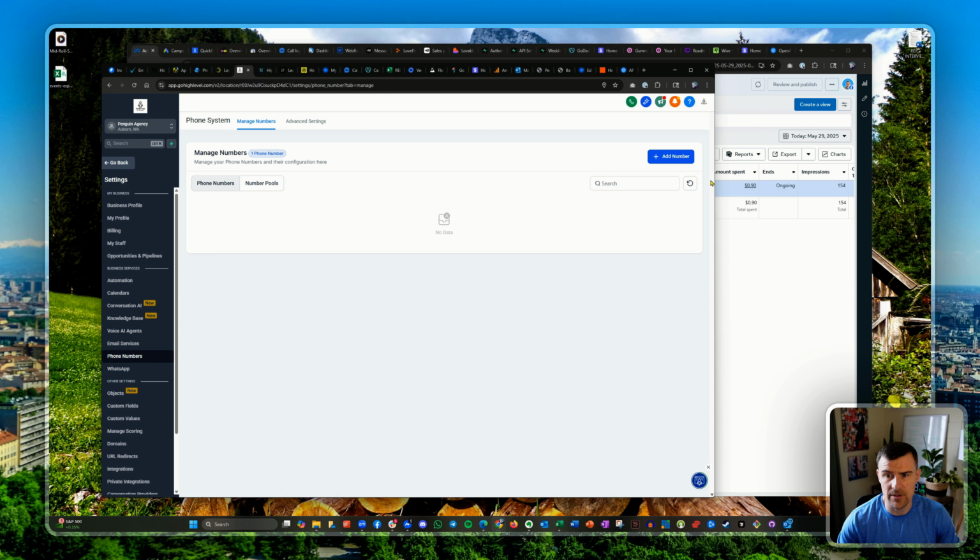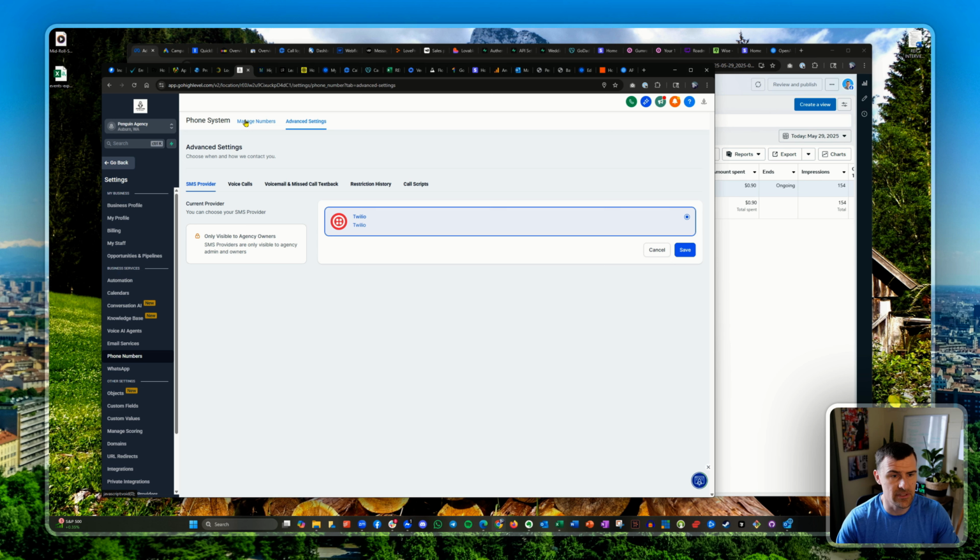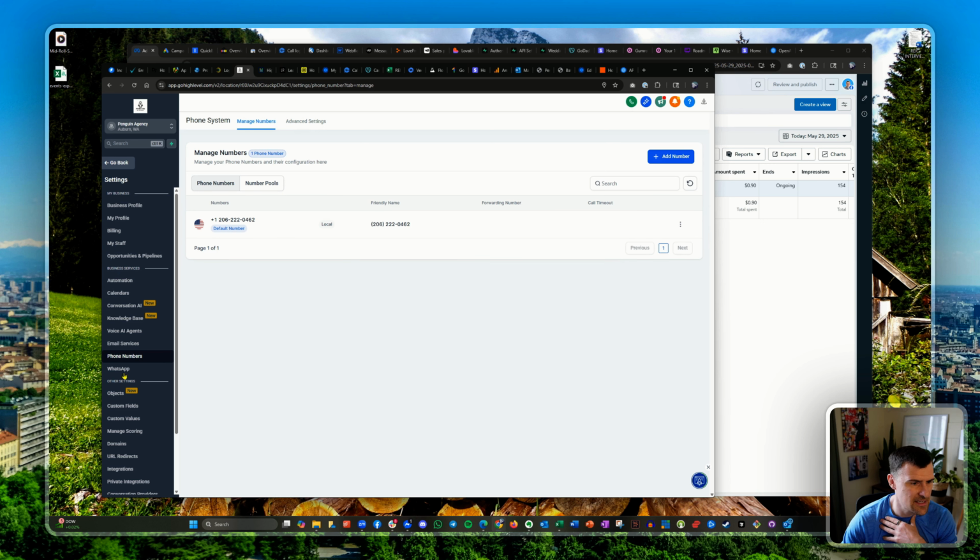Next step is to get a phone number. So you click add number and it will add a phone number here. And I just chose a local number. You guys can do whatever you want, but just choose a local. I don't think I set up Twilio originally. So I think they automatically connect with Twilio, so you guys don't have to do that, which is nice.